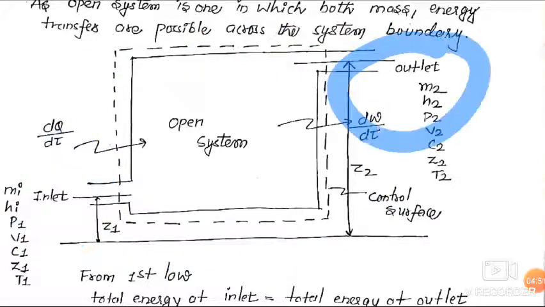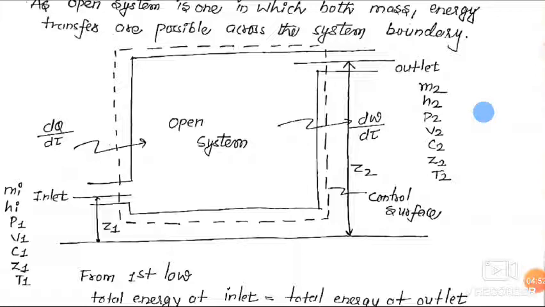Here the mass entering at the inlet is m1 and the enthalpy associated at the inlet is h1, pressure P1, volume V1, speed at this inlet is C1, the distance from the datum is Z1, and temperature at inlet is T1.